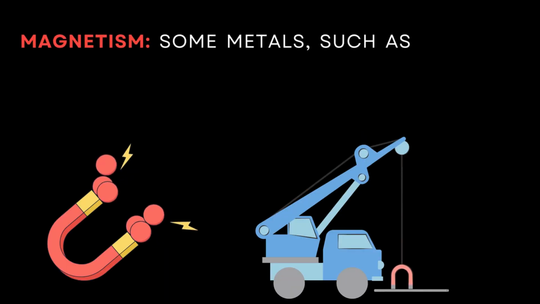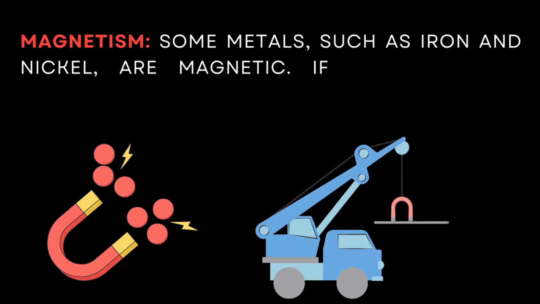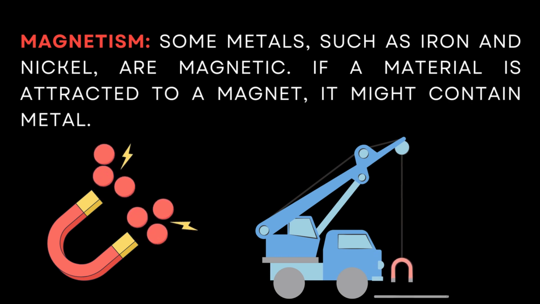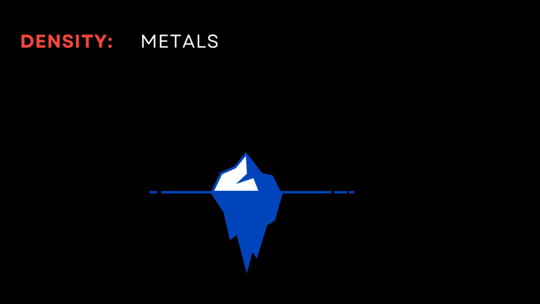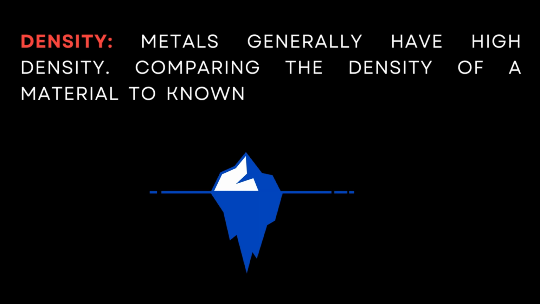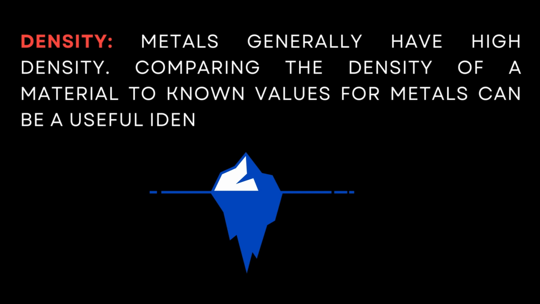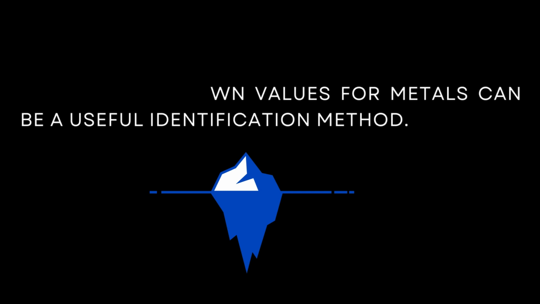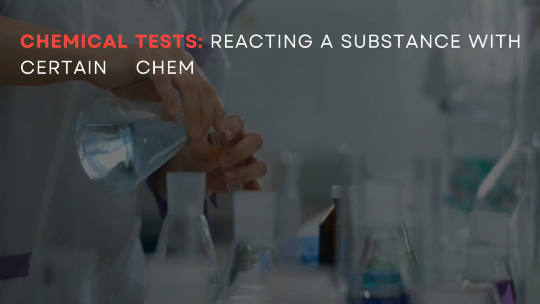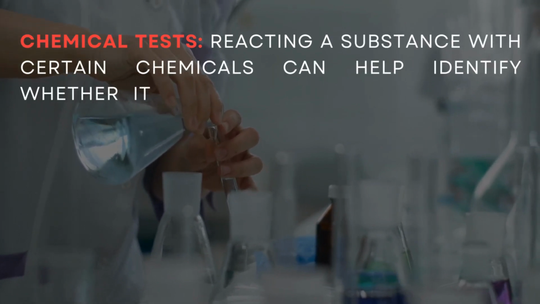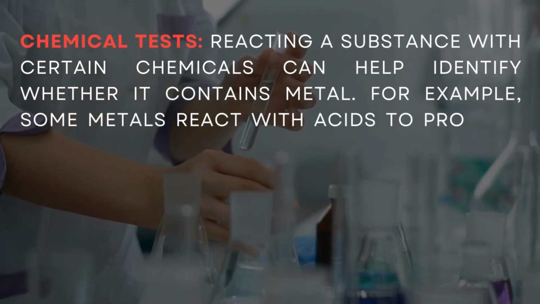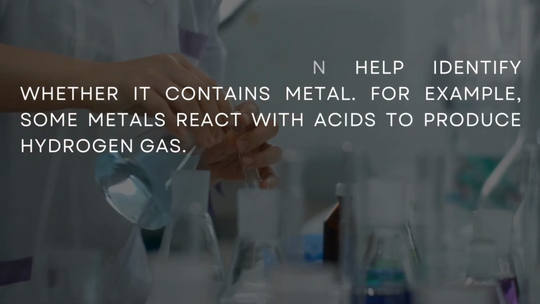Magnetism. Some metals such as iron and nickel are magnetic. If a material is attracted to a magnet, it might contain metal. Density. Metals generally have high density. Comparing the density of a material to known values for metals can be a useful identification method. Chemical tests. Reacting a substance with certain chemicals can help identify whether it contains metal. For example, some metals react with acids to produce hydrogen gas.